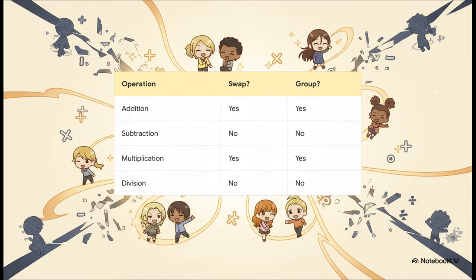No way around it. And this actually happens because addition and multiplication are the pure foundational operations of math. Subtraction and division, they're really just artificially constructed inverses. And that artificial nature is exactly why they are so fragile and shatter the rules whenever we mess with their order or their grouping.